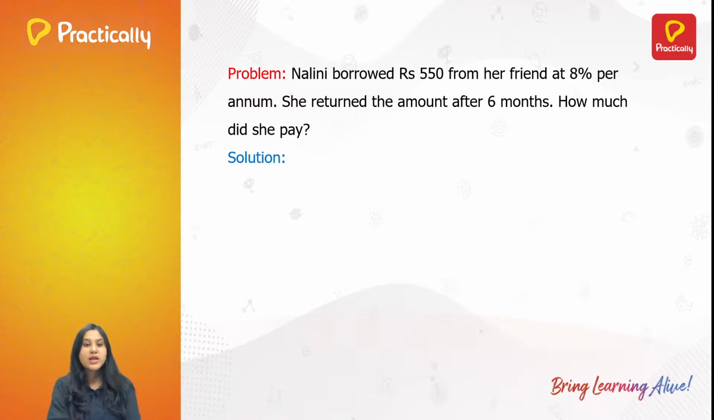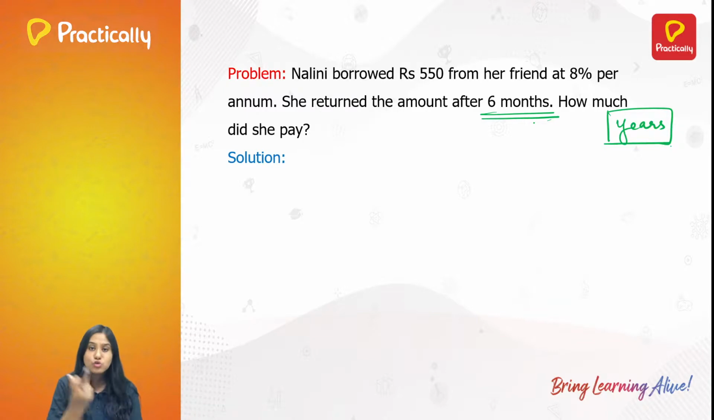Okay, there's a problem. Nalini borrowed rupees 550 from a friend at 8% per annum. She returned the amount after 6 months. How much did she pay? So, at the beginning, what have I mentioned about time period? It should be in years, right? So, now when it is given 6 months, we have to convert it into years.